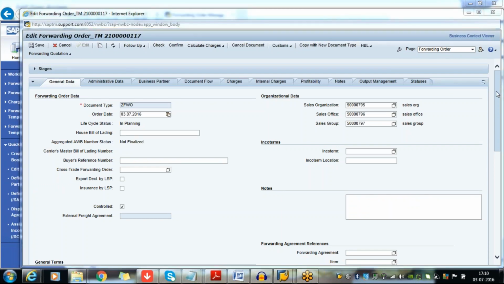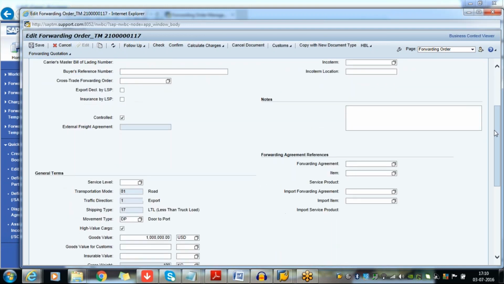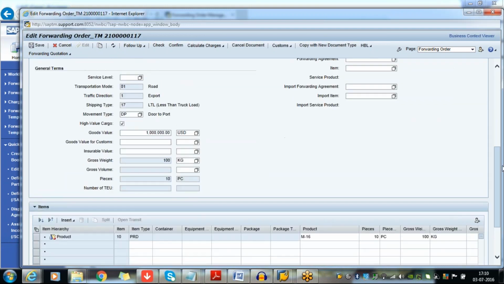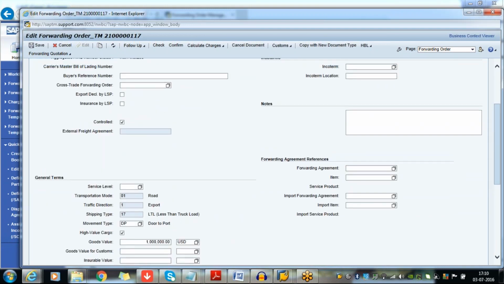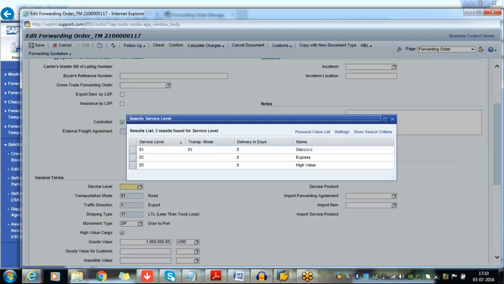This is the freight order I have created. Okay. Yes, service level. This is nothing but your shipping conditions. In SD, you have shipping conditions. The same thing here.